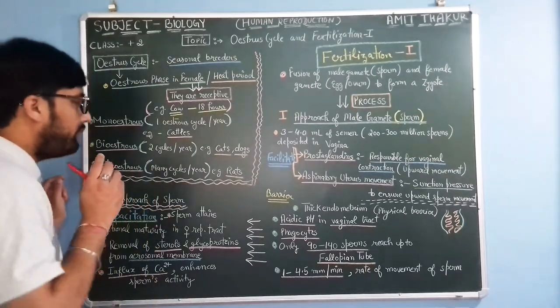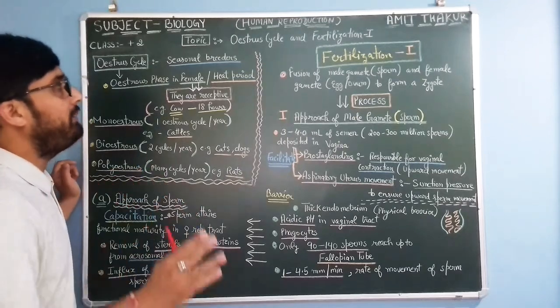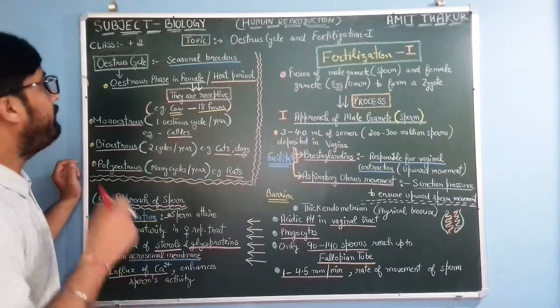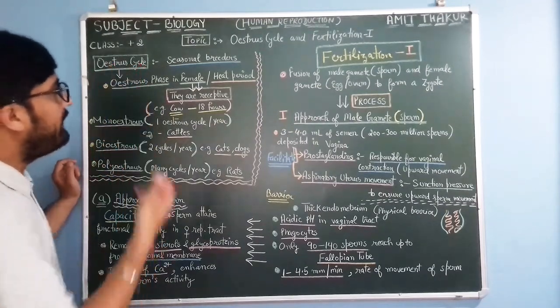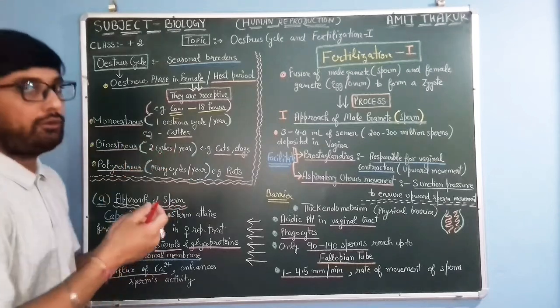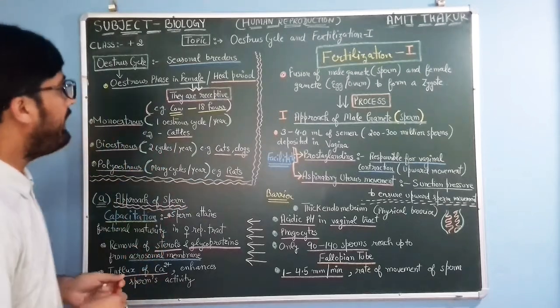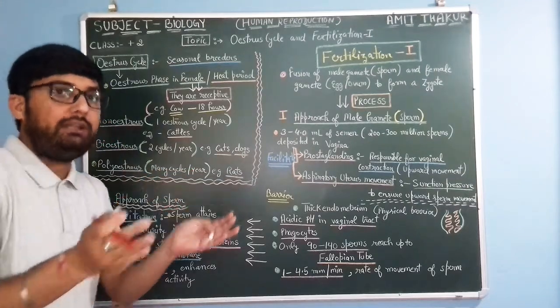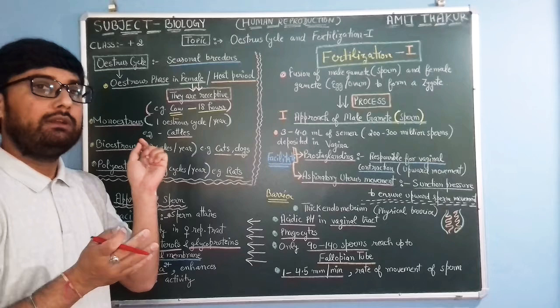So all the animals other than human beings and apes are seasonal breeders, and when this cycle takes place, that phase is known as the heat period.